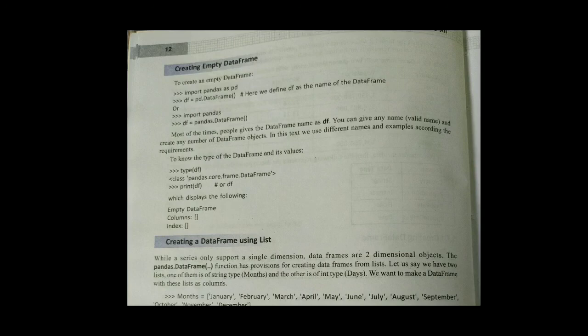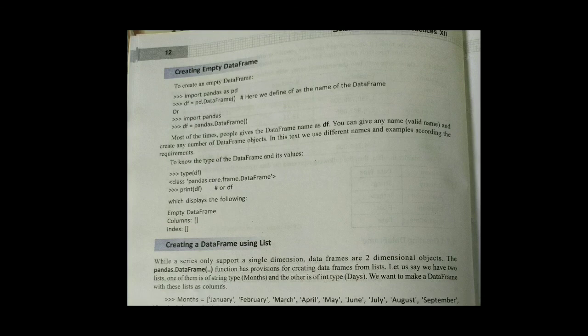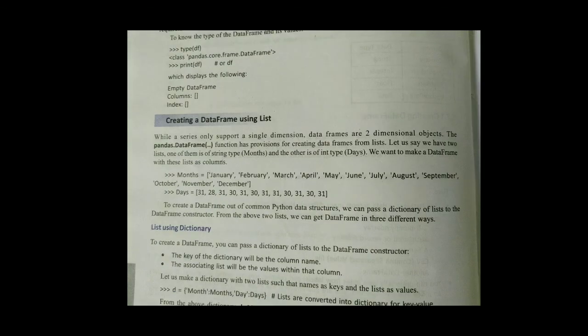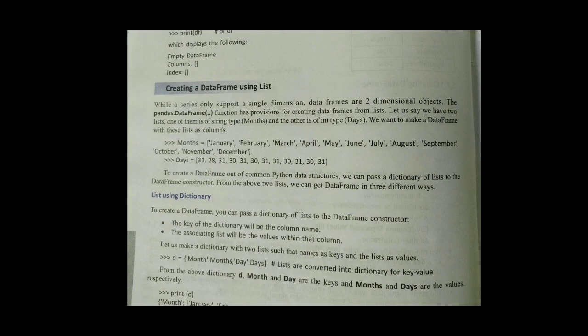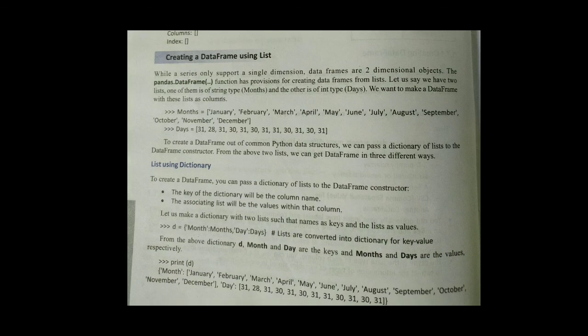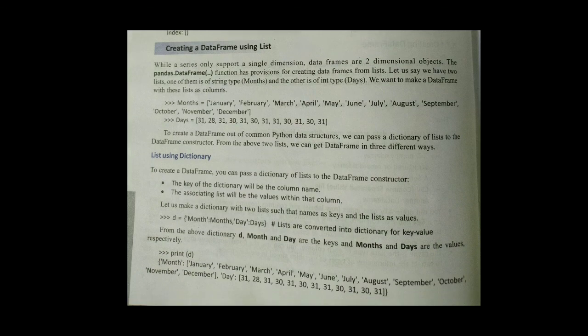First see how to create an empty data frame. Import pandas as pd, df is equal to pd.DataFrame. Here we have not provided data or the index for the given data frame, that's why it will show an empty value. So import pandas, df is equal to pandas.DataFrame. When you create a list, then you can display the actual value. Let us see months, January, February up to December, days 31 to 31. And when you create a data frame using this list, let us see how to create it.